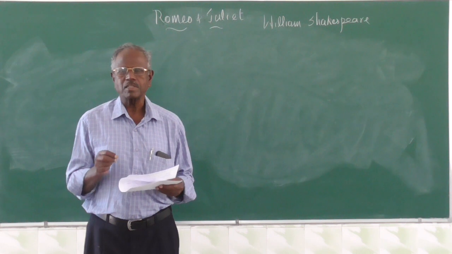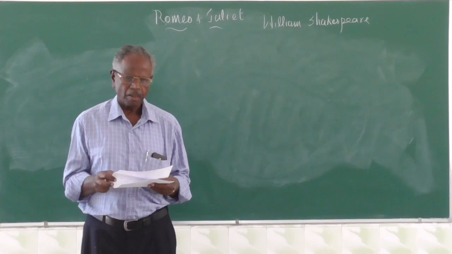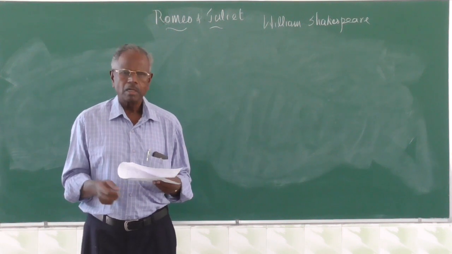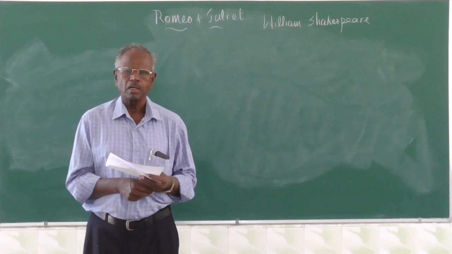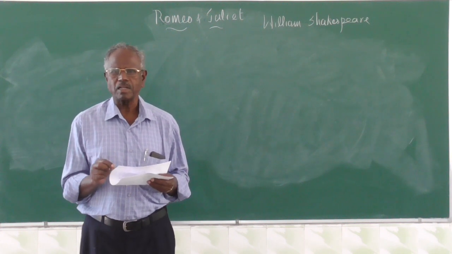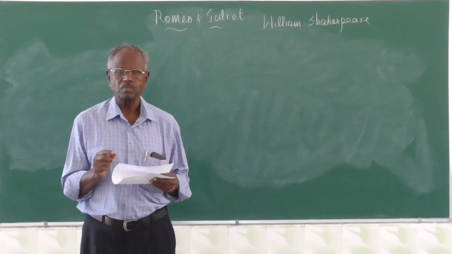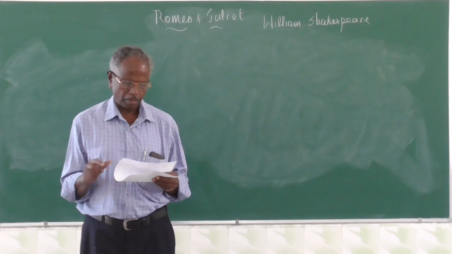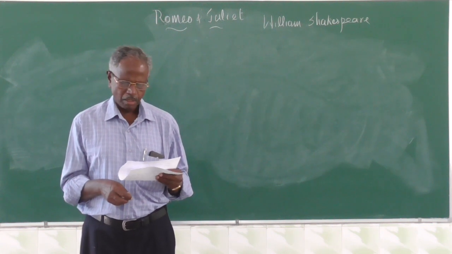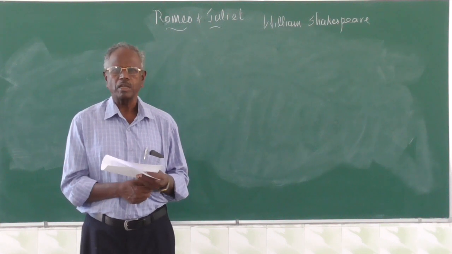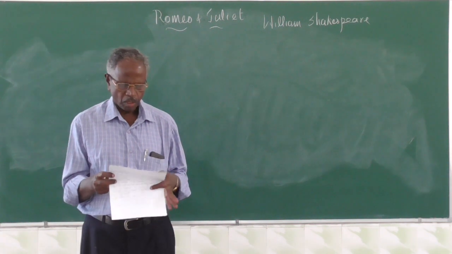And today we will start the first unit, that is Romeo and Juliet. Yesterday also I told you about that. Romeo and Juliet is written by William Shakespeare, one of the greatest English writers and the greatest playwright of all time. No one has exceeded him till today. He is often called England's national poet and the Bard of Avon, the place where he was born.